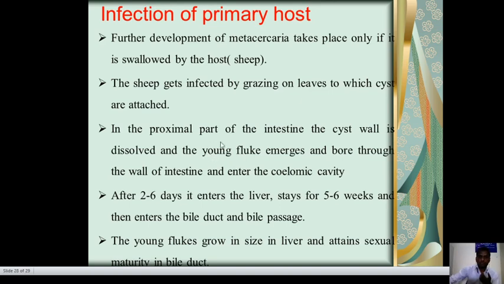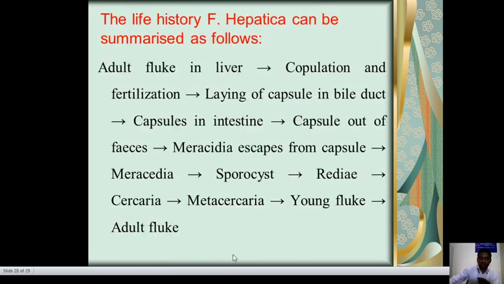The proximal part of the intestinal wall is dissolved, and the young fluke goes through the wall and enters the coelomic cavity. After 2 to 6 days, it enters the liver. After 5 to 6 weeks, they enter the bile duct. Then the young fluke grows in size in the liver and sexually matures in the bile duct.